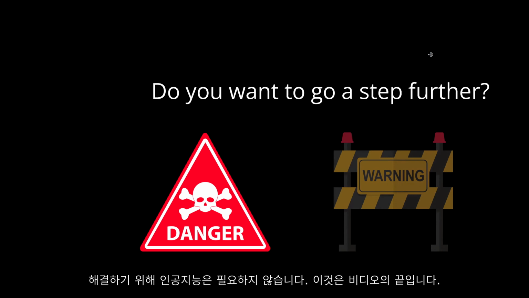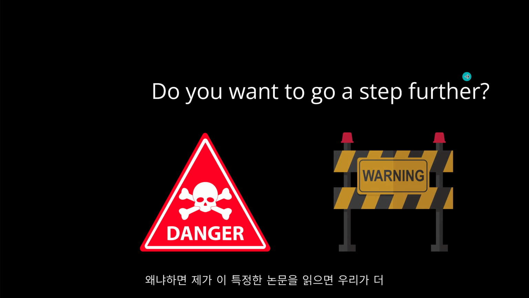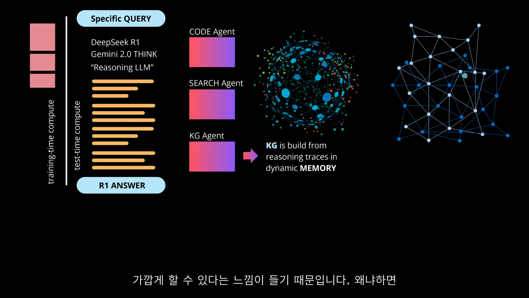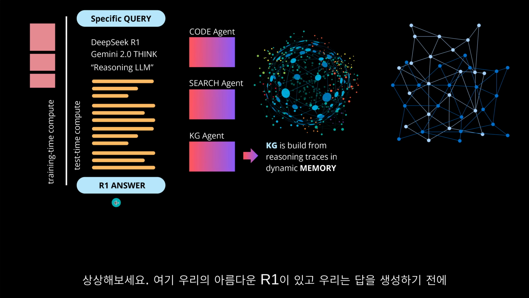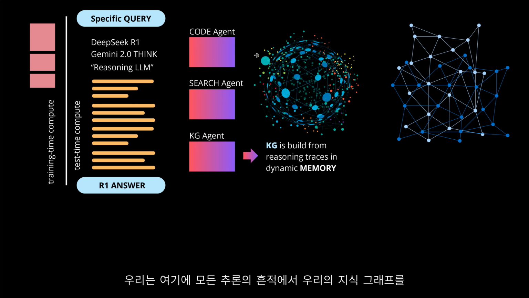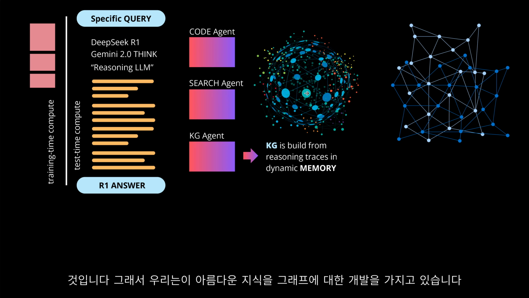Now, however, if you're a subscriber, you know that I always have also some ideas that go a step further. Because if I read this particular paper, I have the feeling we can do more, yeah? Because imagine, we have here now our beautiful R1, and we look at the reasoning path before the answer is generated. We build our code agents, our search agent. We build our knowledge graph from all the reasoning traces. Maybe we will let it run 10 times. So we have a beautiful knowledge graph developing for my very specific query, for my investment volume, for my preferences. And all this knowledge graph is my personal knowledge graph with my trajectories and reasoning traces in the